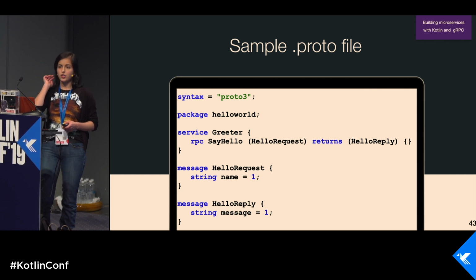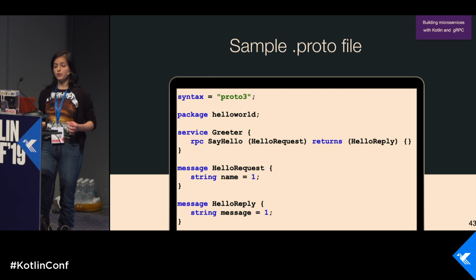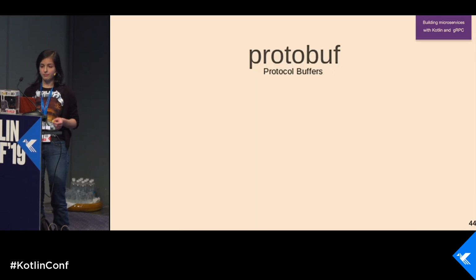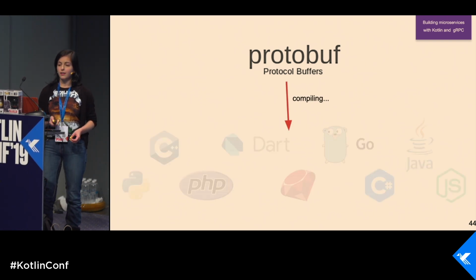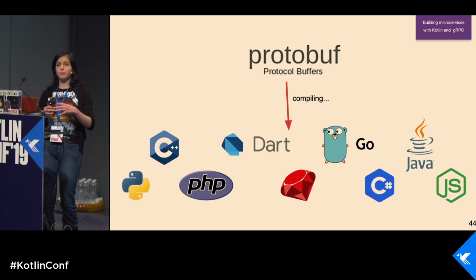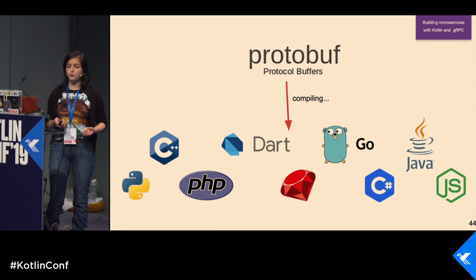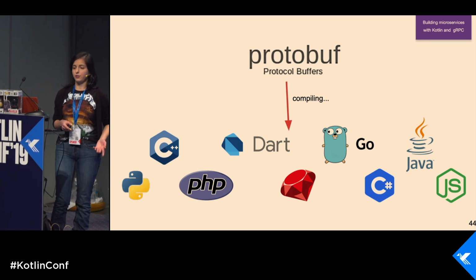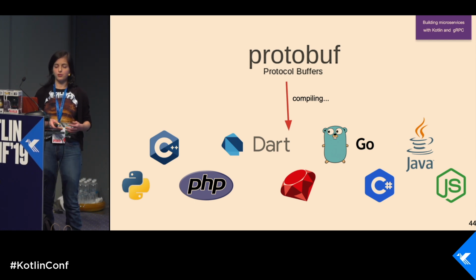So you're just writing some code, and then you define this proto file. It's compiled, and then you don't get an implementation, but you have these classes compiled in the language you're using with the plugin you're using. So you can compile it to Java, to Go, to Dart, to Ruby, C#, whatever you want, and so on.